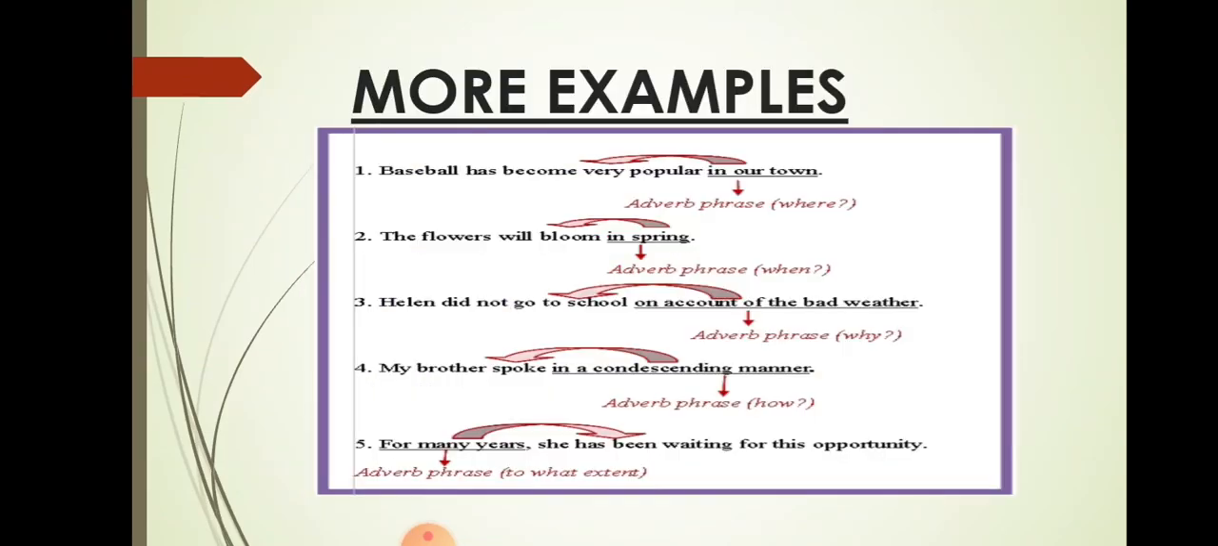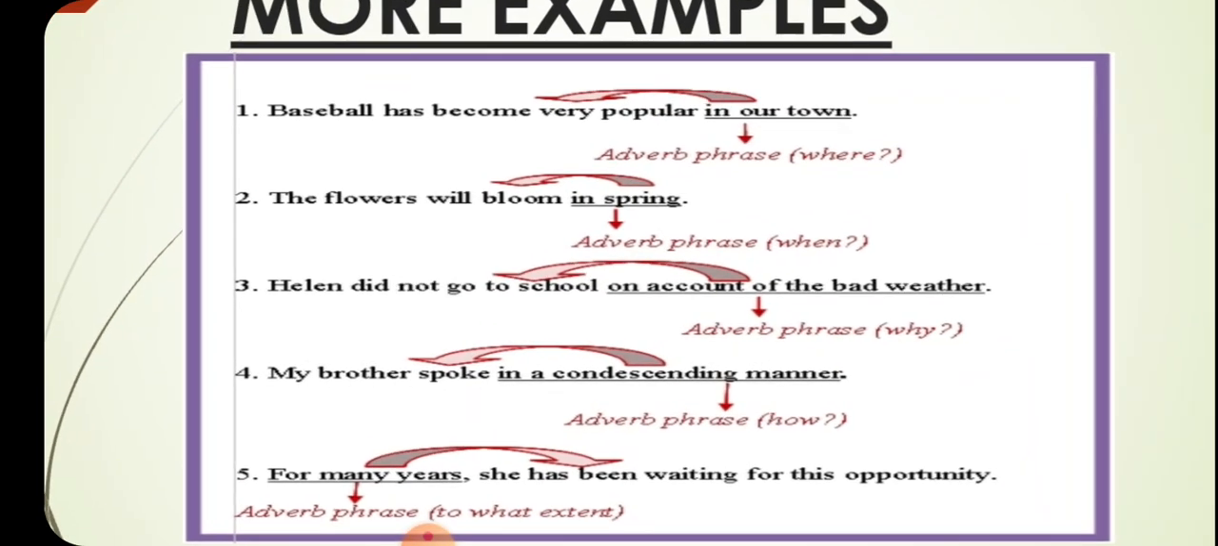Now, some more examples. You see, baseball has become very popular in our town. Now, it is an adverb phrase answering where. The flowers will bloom in spring. When will the flowers bloom? In spring. Helen did not go to school on account of the bad weather. Why did she not go? On account of bad weather is an adverb phrase.